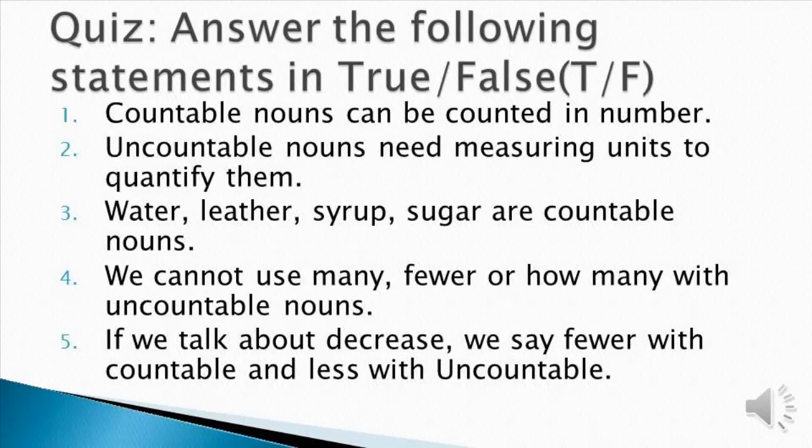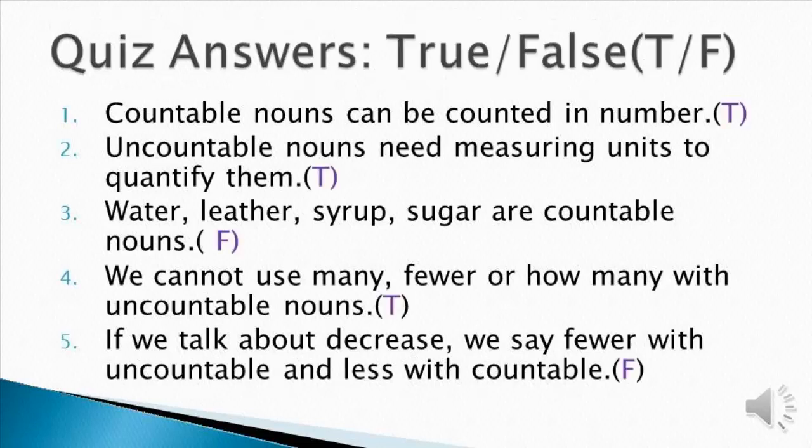Hopefully you have got them right, but we'll just take a quick review. Countable nouns can be counted in numbers, of course, because they're countable. Uncountable nouns need measuring units to quantify them. That is also true. Water, leather, syrup, sugar are countable nouns. This statement is false because all these words are substances or liquids. We need to have a unit to measure them, a measuring unit.